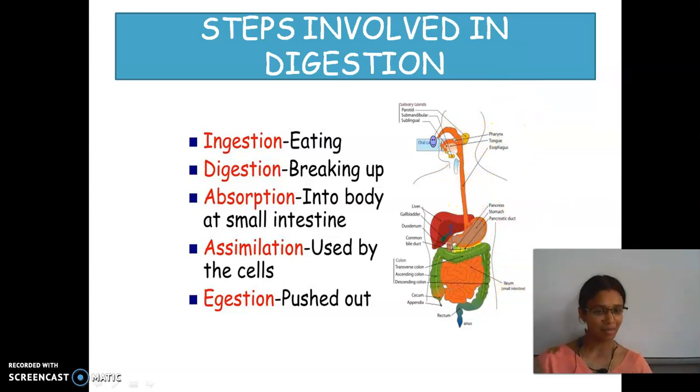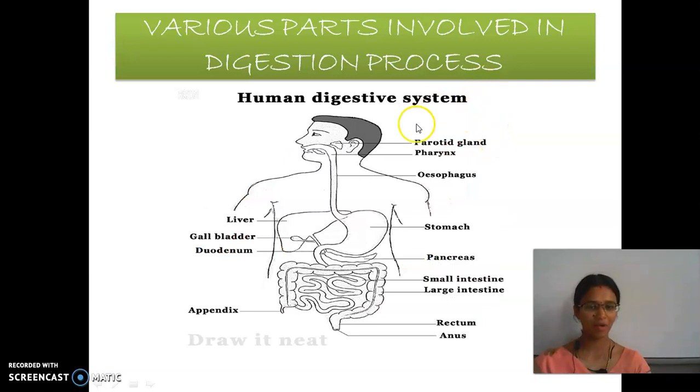The alimentary canal plus these glands are together called the digestive system.